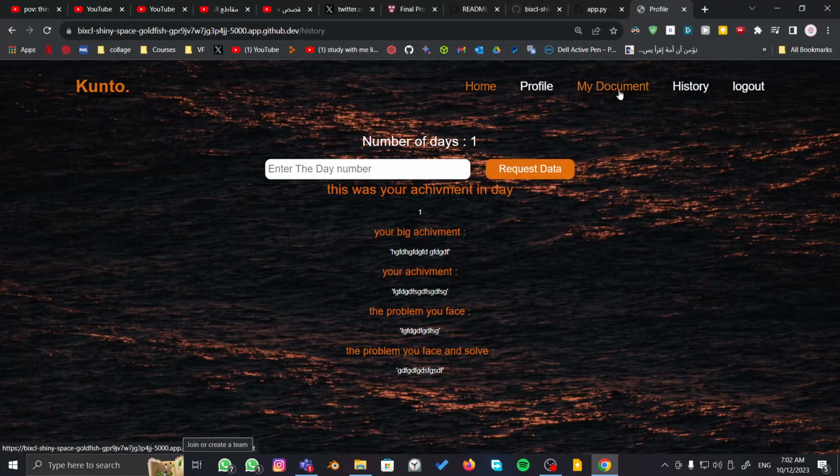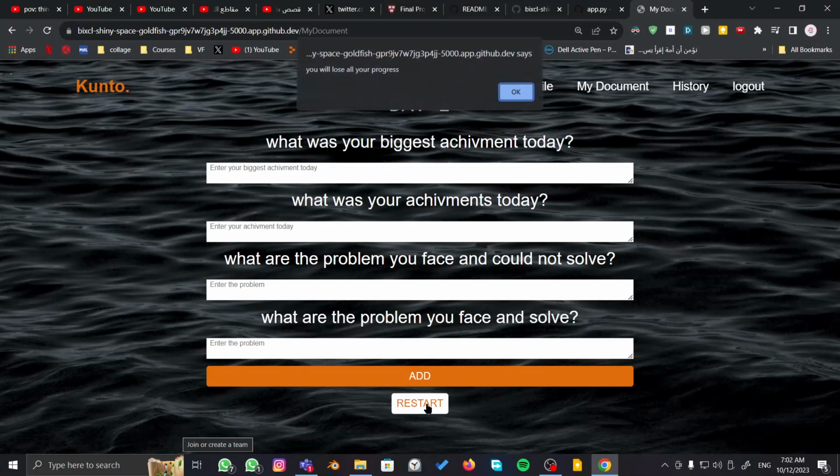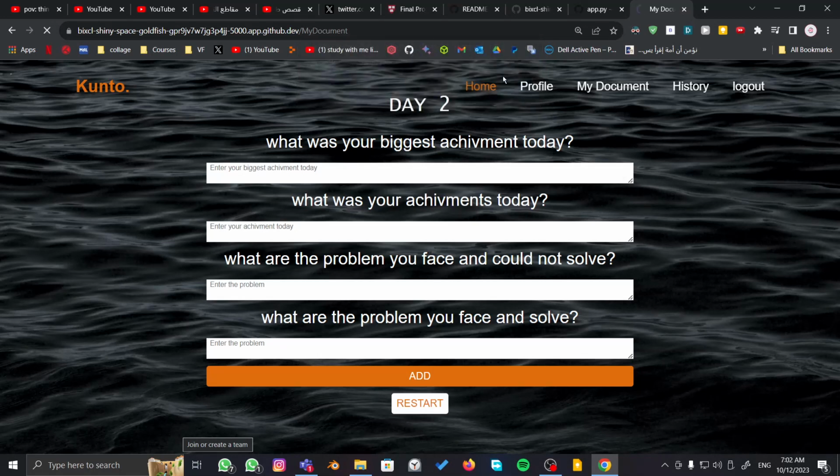Now if you go again to the my document page and click restart, it will pop up an alert from JavaScript: you will lose all your progress. Just click OK, and everything in the achieve table will be deleted, and you will start entering again.